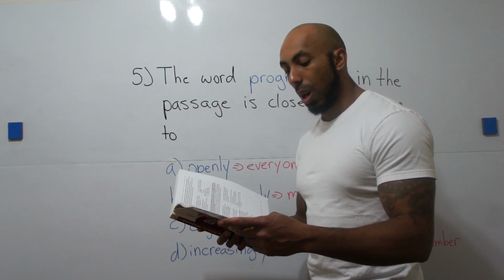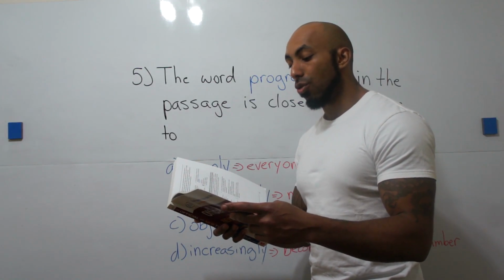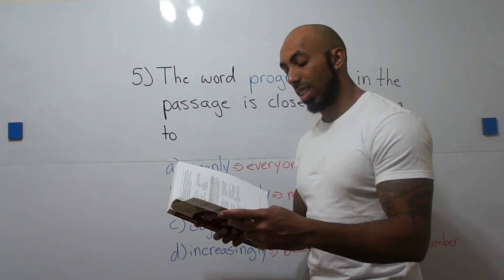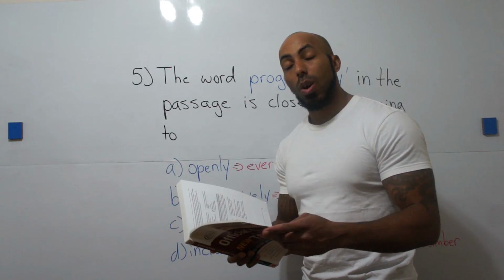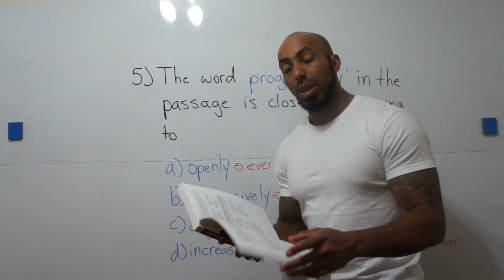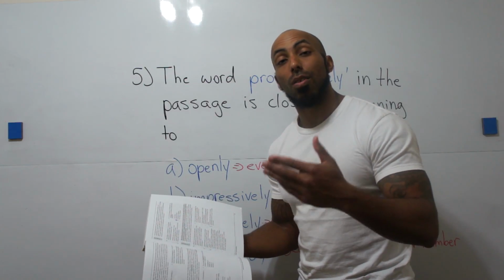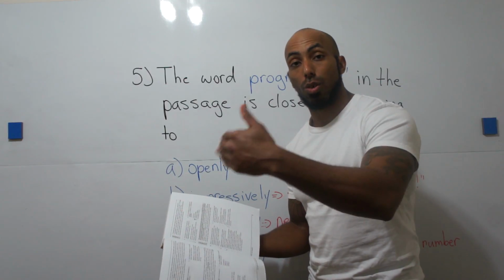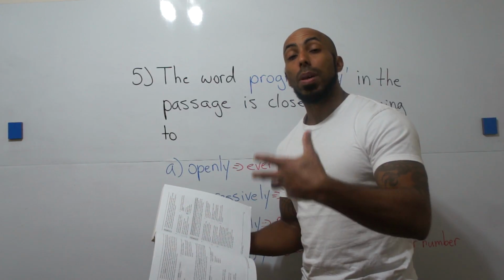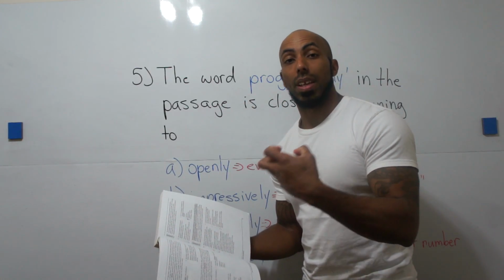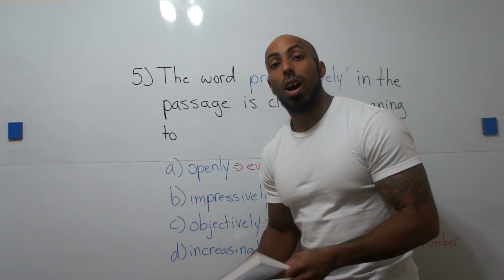The cultivation of crops has expanded into progressively drier regions as population densities have grown. So remember, what that's saying is because populations are growing in number, the amount of land also needs to increase to be able to feed all of the people in that population. Let's draw a picture.